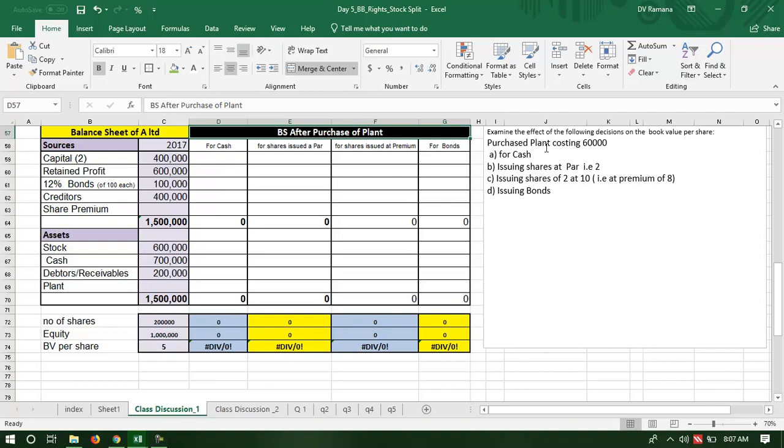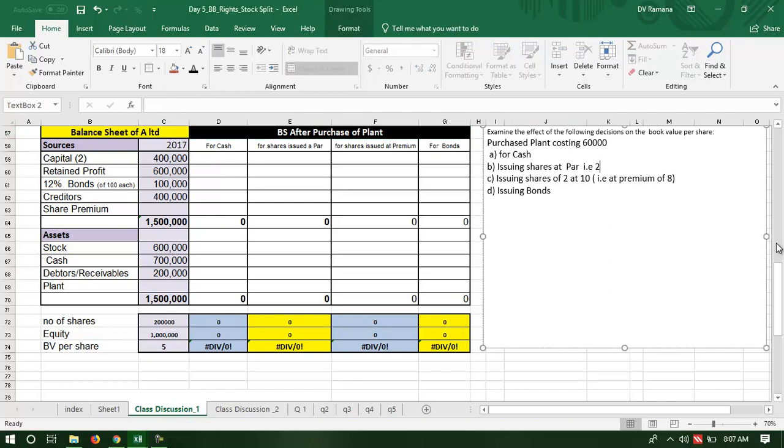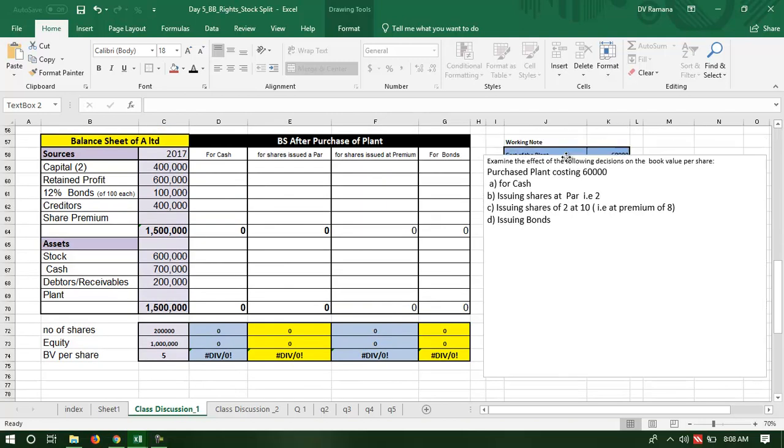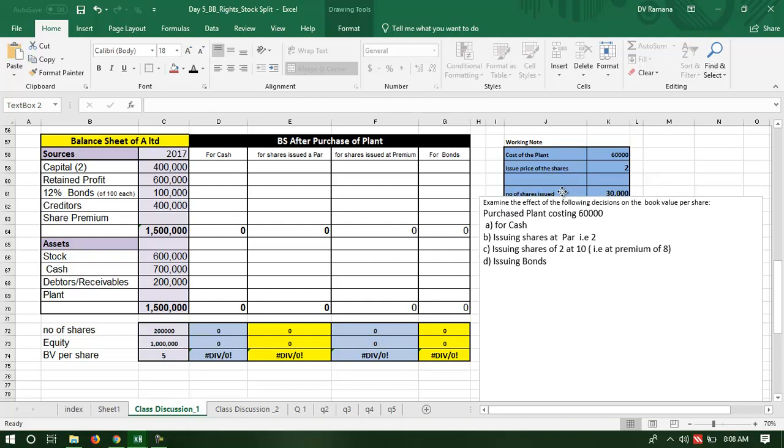The first case is purchase of plant for cash, 60,000. So that means we purchase the plant for cash, paying the cash immediately.